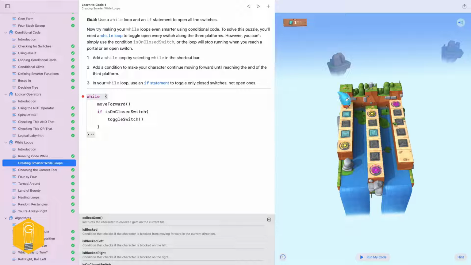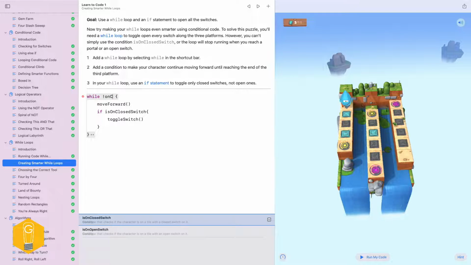I could say, while not on close, and follow me on this for a second. What will happen is I'm not on a closed switch here. Nope, that would be a situation.